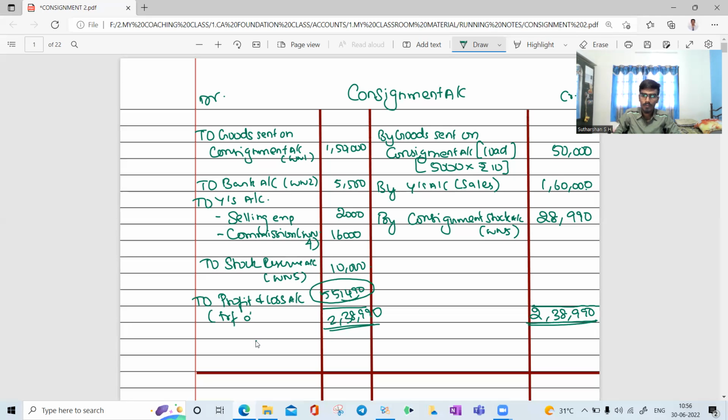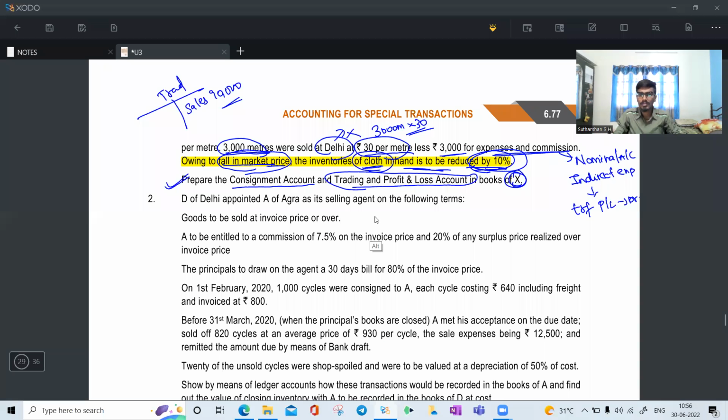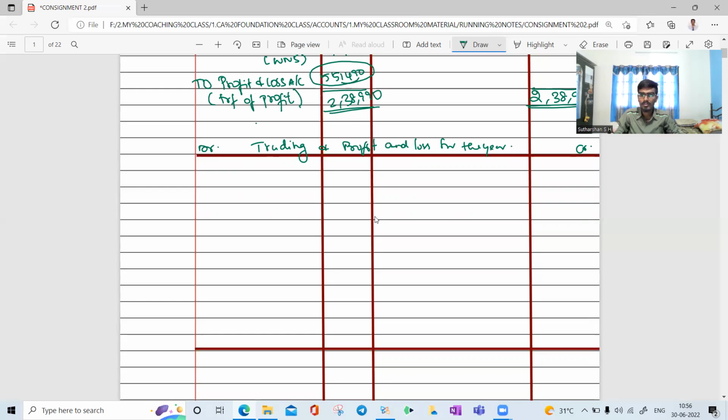Transfer of profit. The first condition is satisfied. Then we are going to prepare a trading account. Trading and profit and loss account we are going to prepare, for the year. What is the year ended given? There is no profit and loss account. Just say profit and loss account.